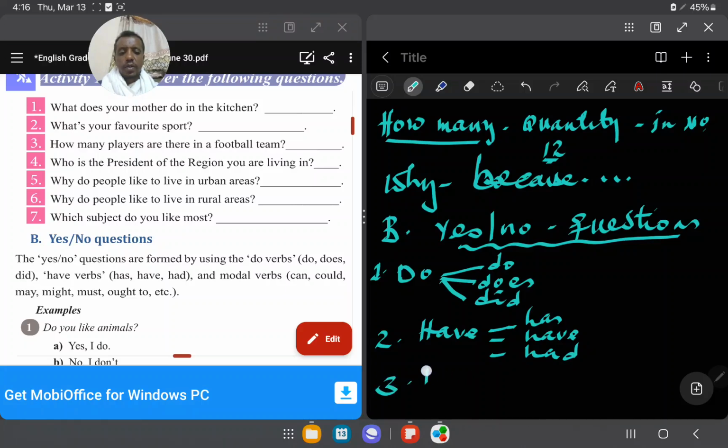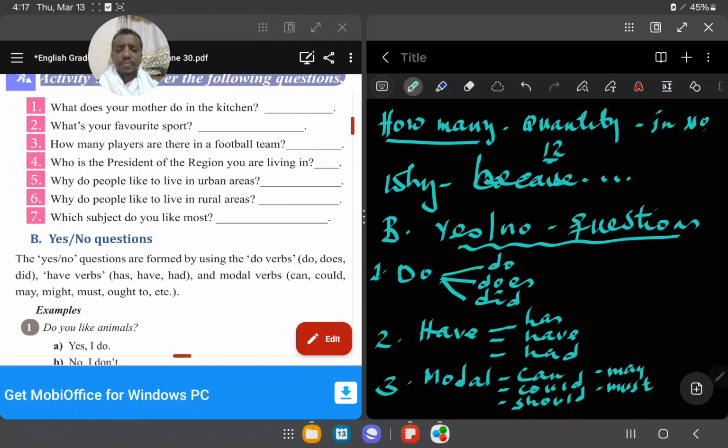kind of question, I think, modals, yeah? Modal verbs. Modal verbs like can, could, should, may, another is must. Okay, ought to, might, and the like.